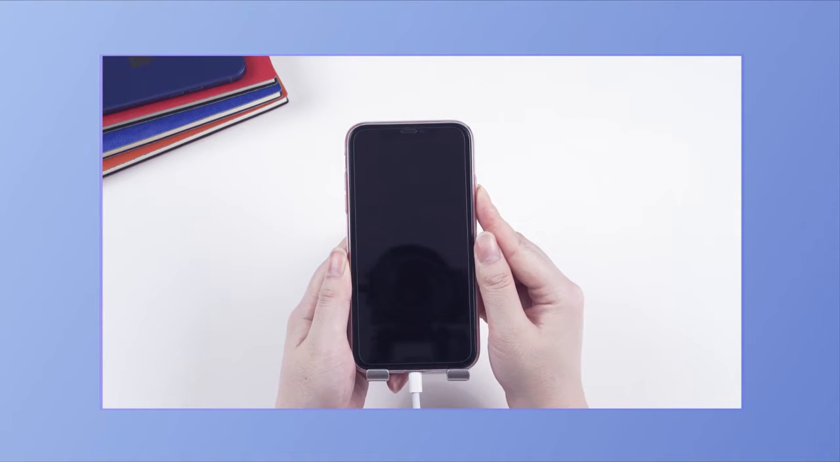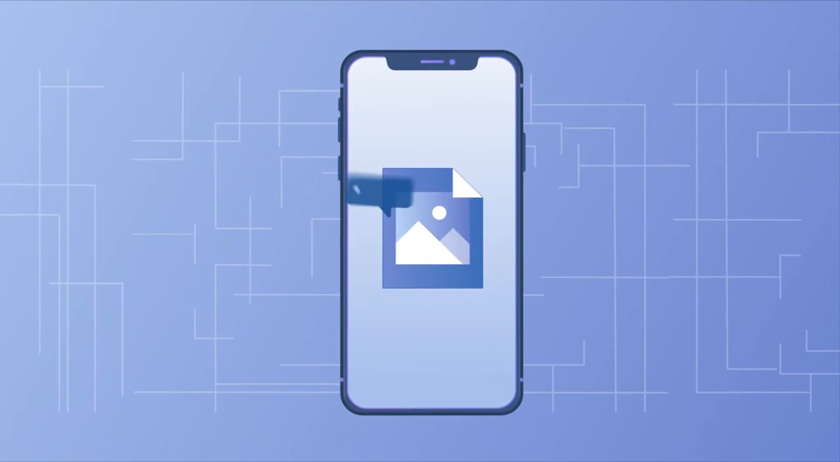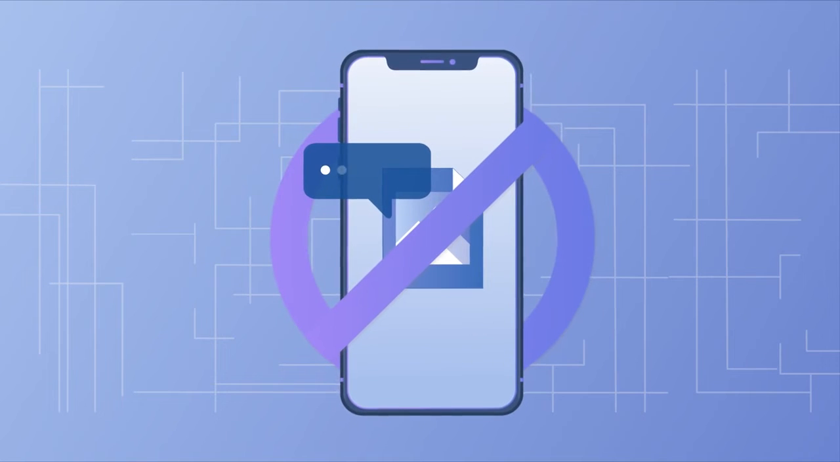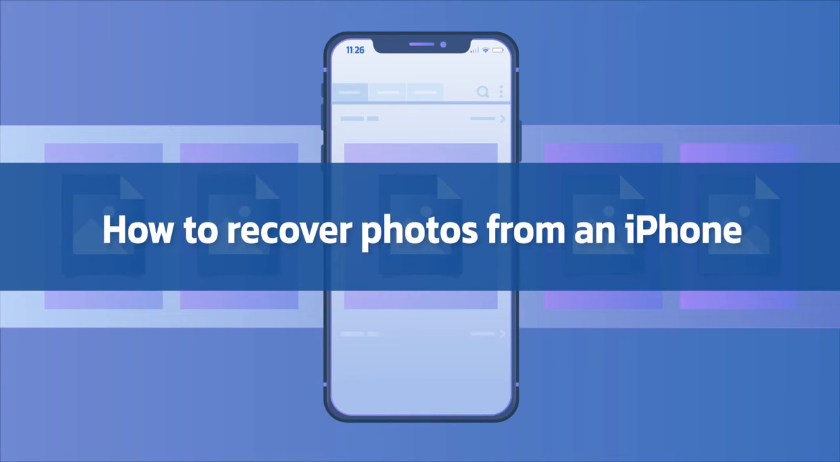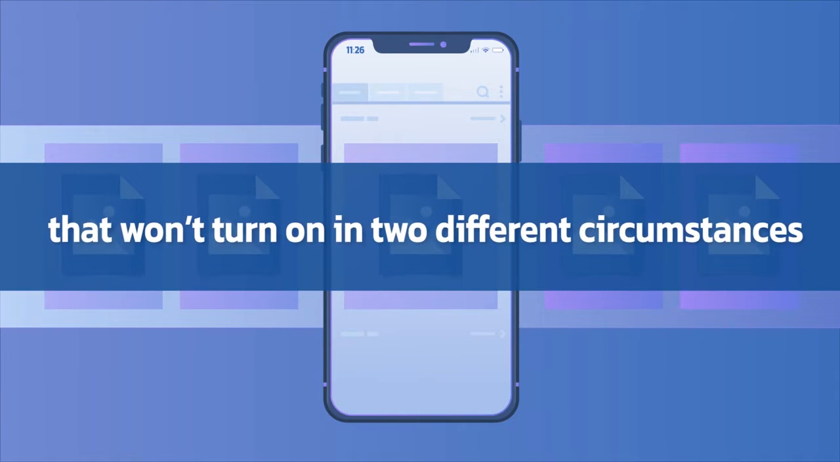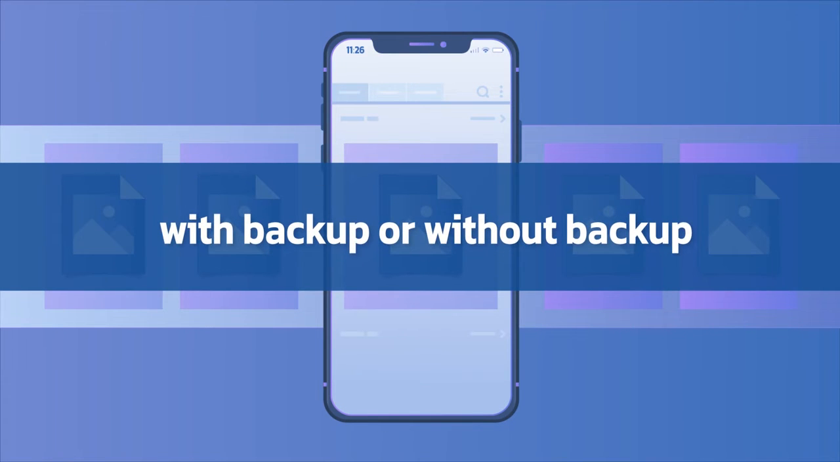When your iPhone won't turn on, it creates a number of issues. One of those issues is that you're not able to access your photos. It's a tricky situation when you have all your photos saved on that one device. In today's video, we're going to show you how to recover photos from an iPhone that won't turn on in 2 different circumstances, with backup or without backup.